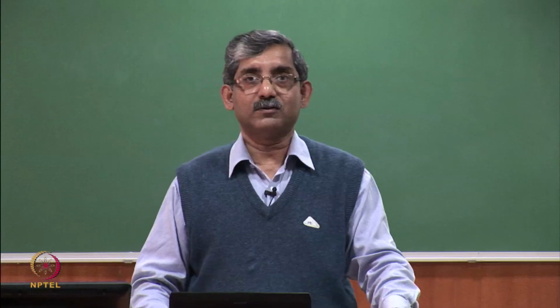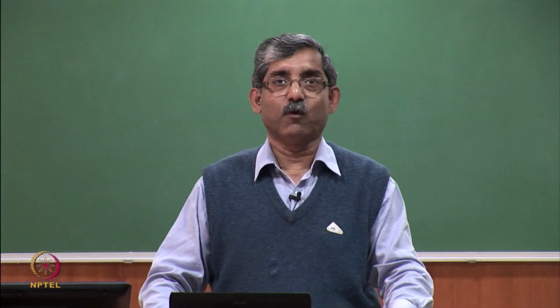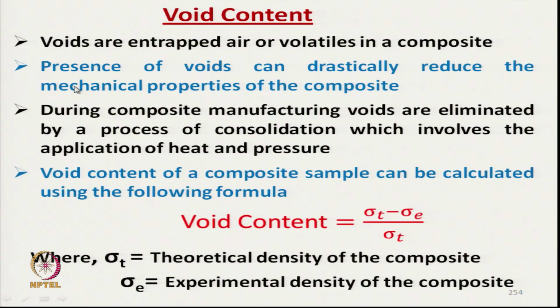Okay. Next parameter is void content, which is very important. Higher void content deteriorates the quality of the composite drastically, and void content is found by measuring density.